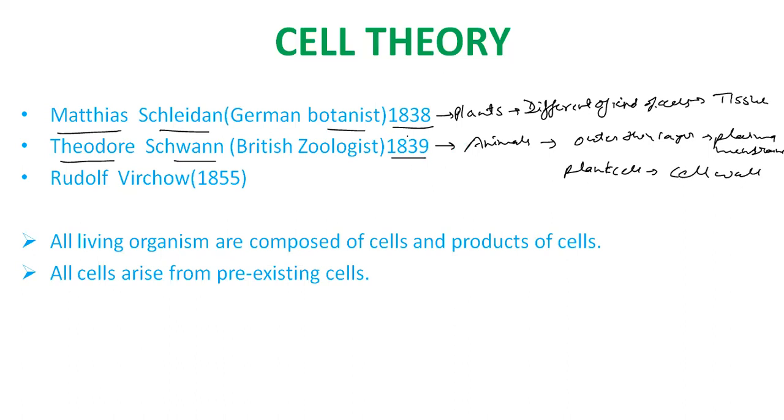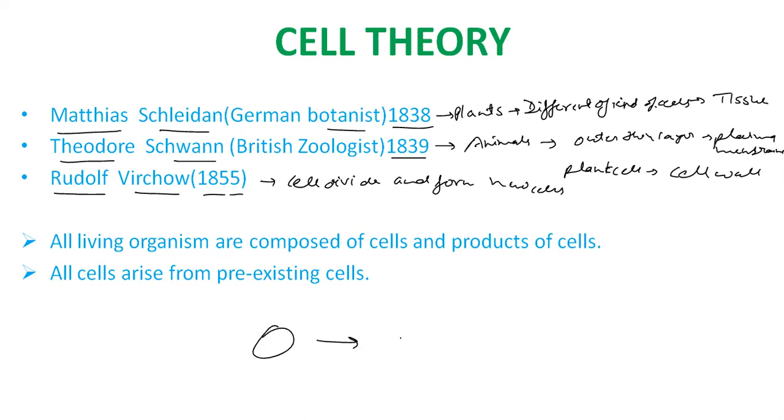So that is the discovery of both these scientists, but they didn't explain how new cells are formed. So later, Rudolf Virchow in 1855 discovered that cells divide and form new cells. Here's a cell. This cell divides and forms two new cells. So what is the cell theory? Cell theory is given by Schleiden and Schwann, and it says all living organisms are composed of cells and products of cells, and all cells arise from pre-existing cells. Okay, so that is the cell theory.